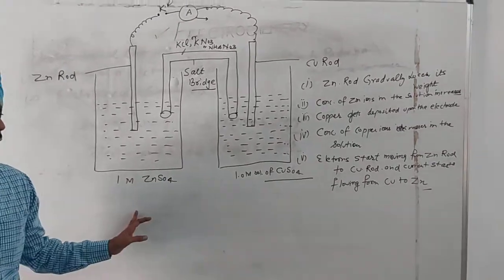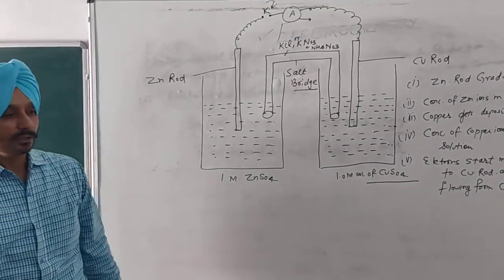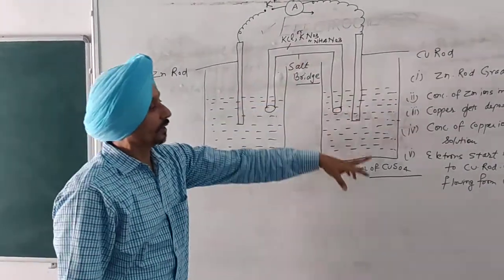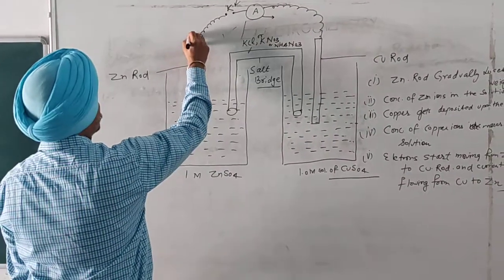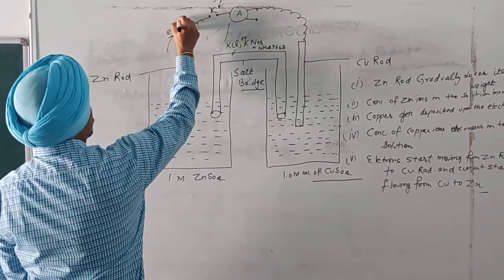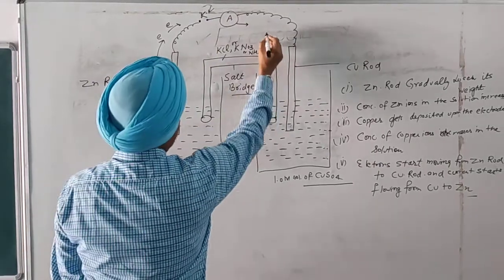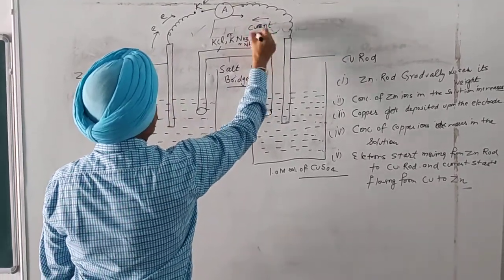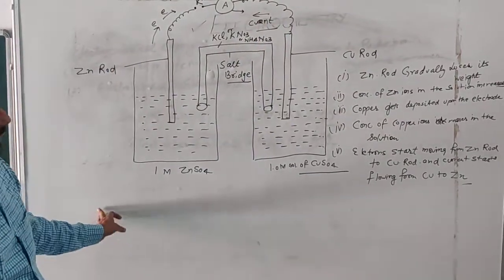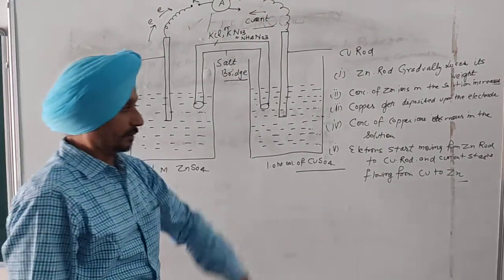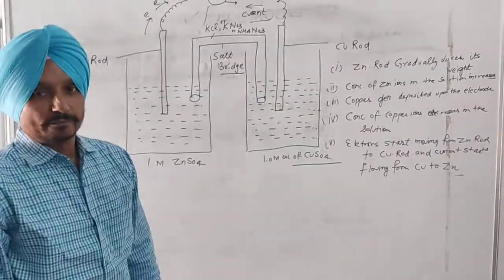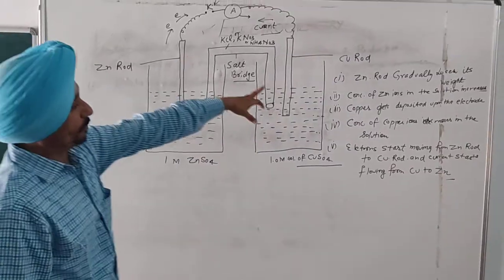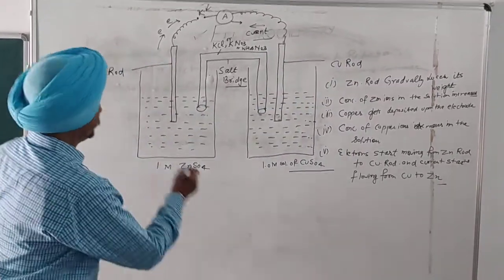As we know, the flow of current is always opposite to the flow of electrons. That is, electrons start moving from zinc to copper and current starts flowing from copper to zinc. These observations can be explained one by one as follows.